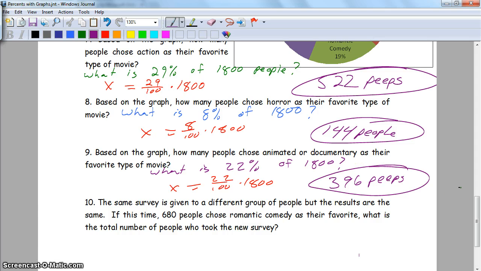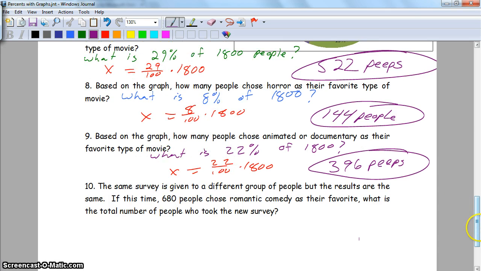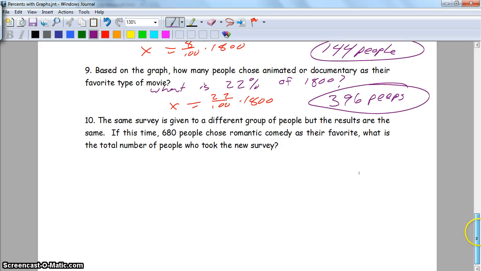All right, and then the last one is same survey except a different group. 680 people chose romantic comedy. What is the total number of people who took the new survey? This one's a different question. They told us 680 people chose romantic comedy.